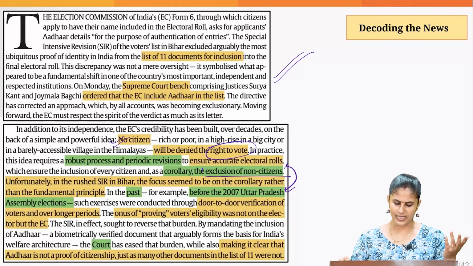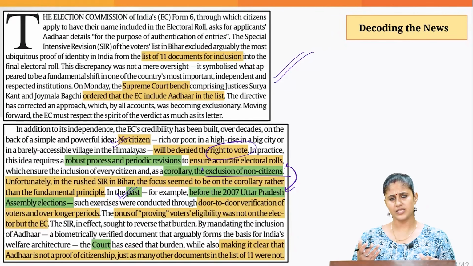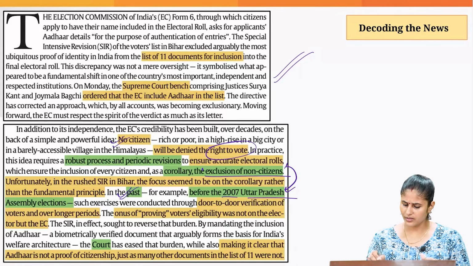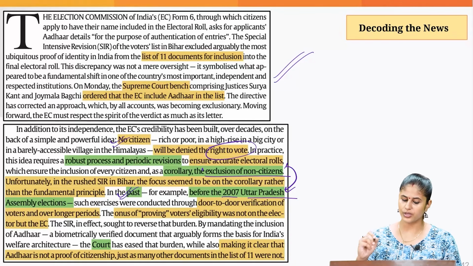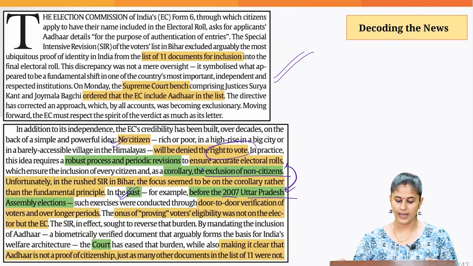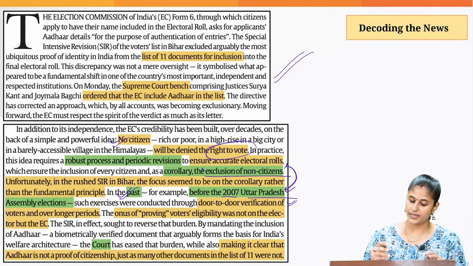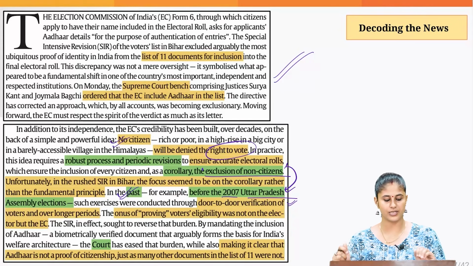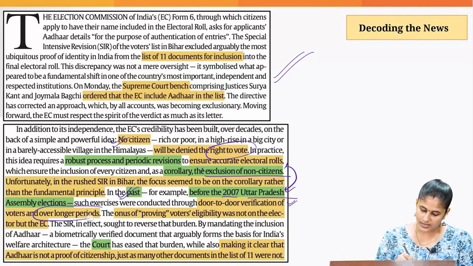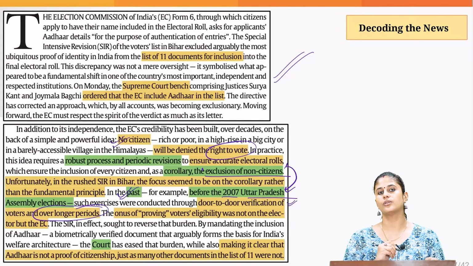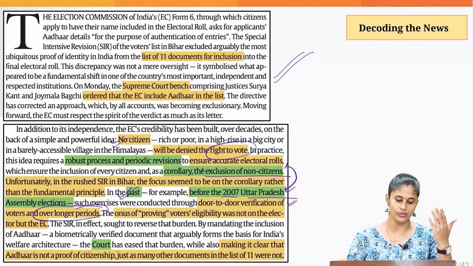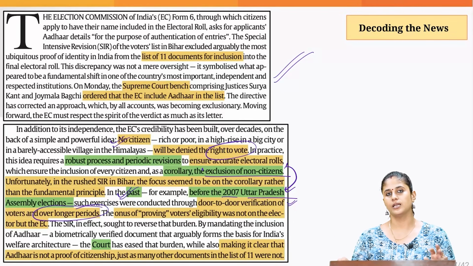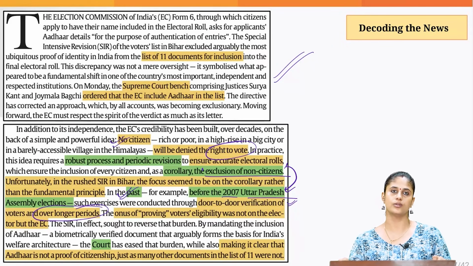state of Bihar. Lastly, previously also in 2007, the Election Commission of India did revise the electoral rolls before the UP assembly elections. Therein, they adopted door-to-door verification method, and this revision of electoral rolls, that time period was longer, as compared to what we are witnessing when it comes to revision of electoral rolls in the state of Bihar.